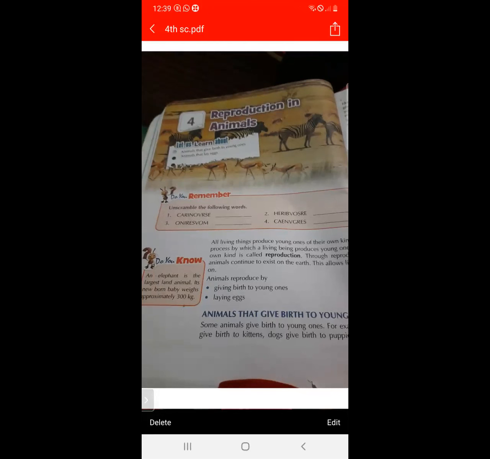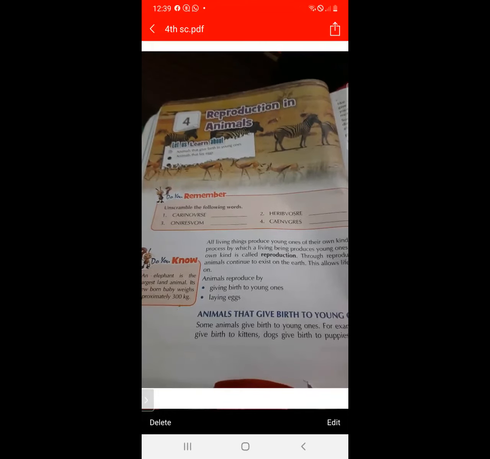And its newborn baby weighs approximately 300 kilograms. So what do you mean by reproduction? The process by which a living being produces young ones of the same kind is called reproduction, and it occurs by two methods.